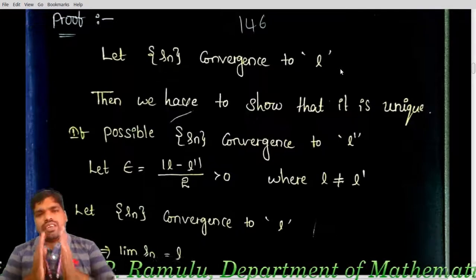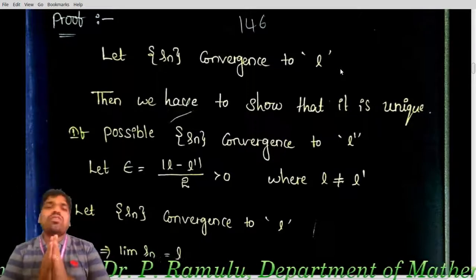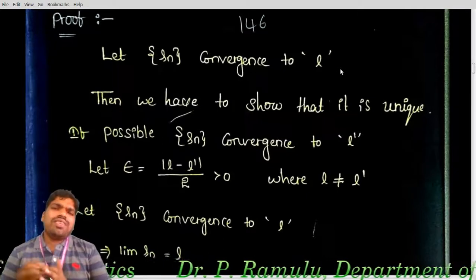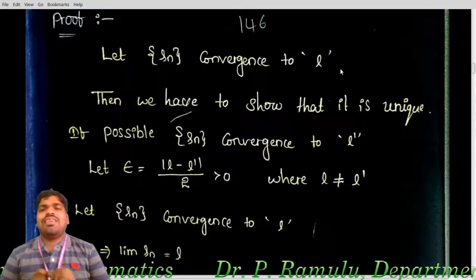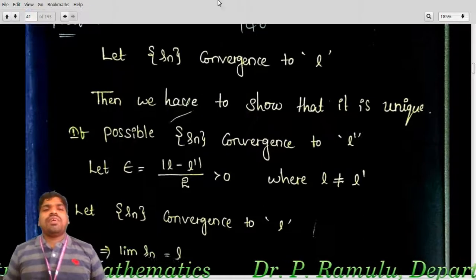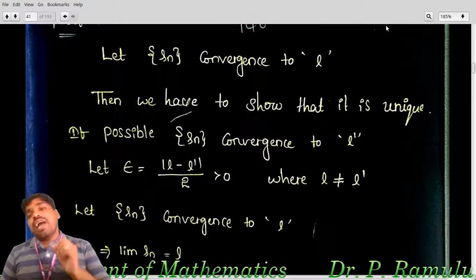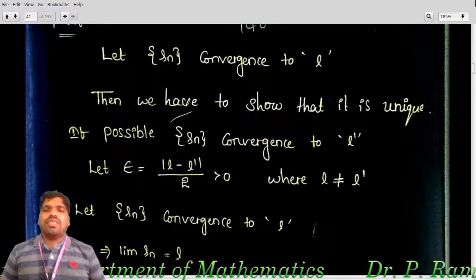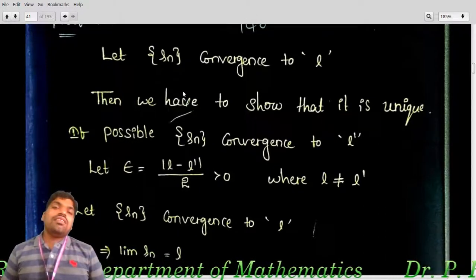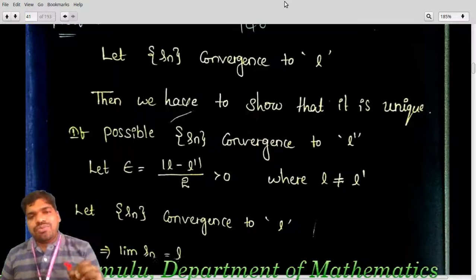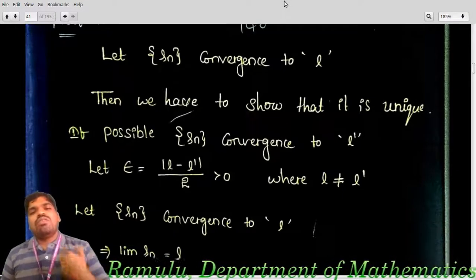You can take, let Sn converge to L, or Sn converges to some other limit. For this reason I am taking here, let Sn converge to L. Then we have to show it is unique. I am going to prove this theorem by contradiction.